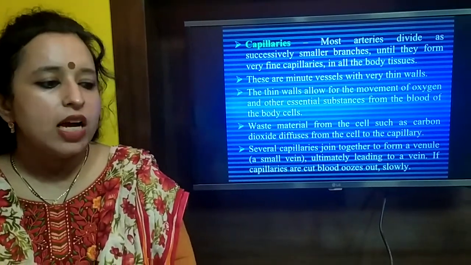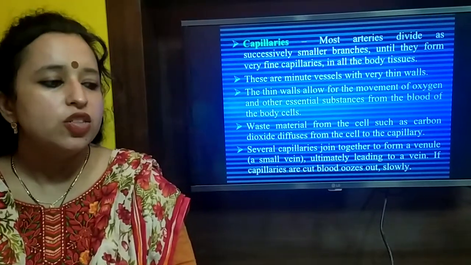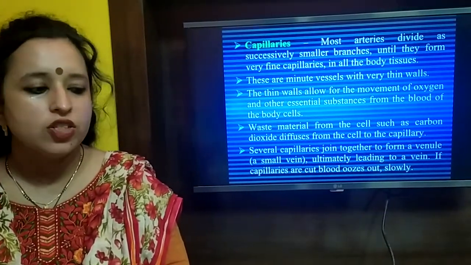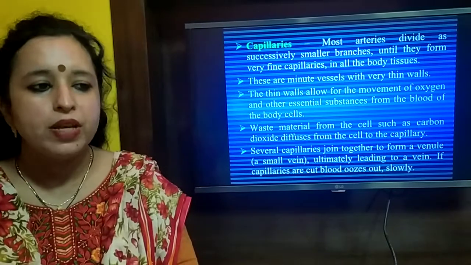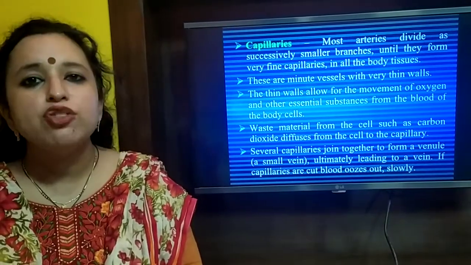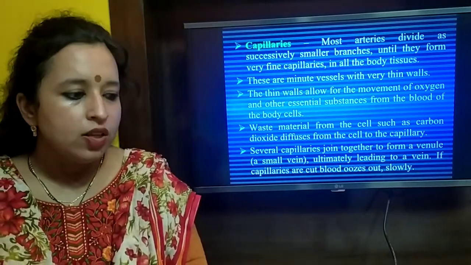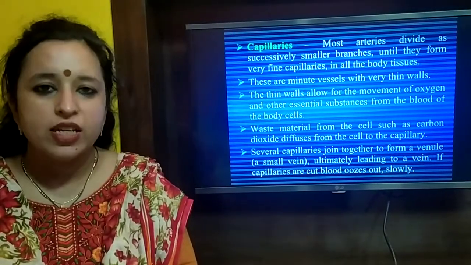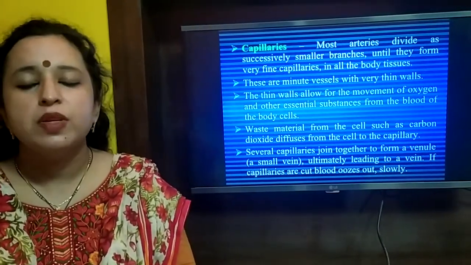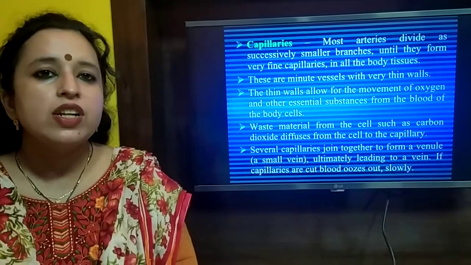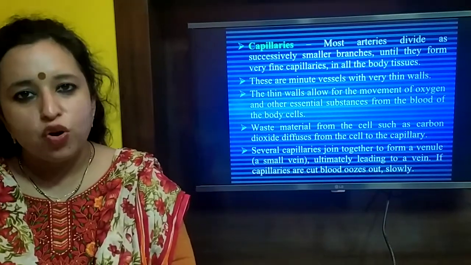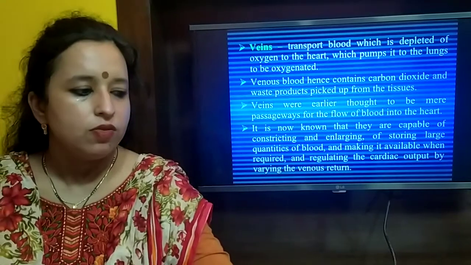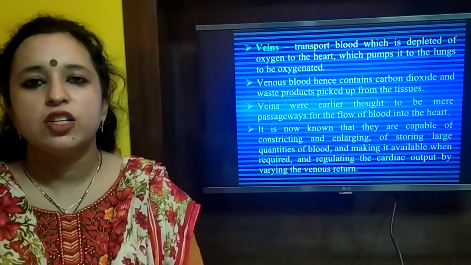Next, we'll discuss the capillaries. Arteries divide into successively smaller branches, which are known as very fine microscopic capillaries. These are minute vessels with very thin walls. Their main important role is that waste material from the cells, such as carbon dioxide, can diffuse very easily from the cell to the capillary. Several capillaries join to form a small vein, which ultimately forms a large vein.